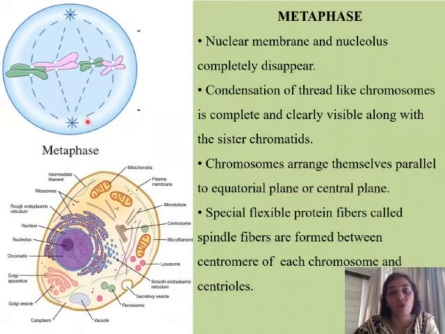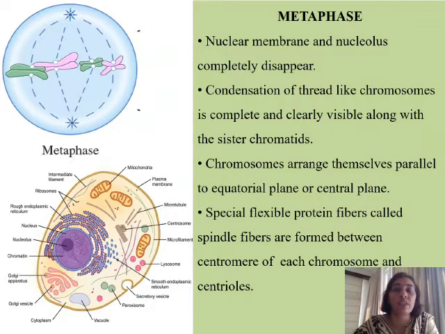And where have they been formed? They have been formed between the centromeres of the sister chromatids and the centrioles. So here you can see the two centrioles which had duplicated and migrated towards the two poles. So these spindle fibers, which are special protein fibers, are formed between the centrioles and the centromere of each of the chromosomes. So this is what we find are the changes that take place in metaphase.